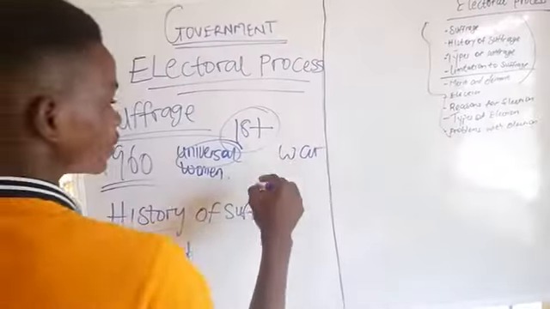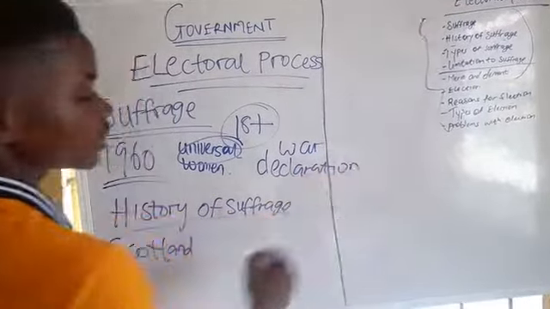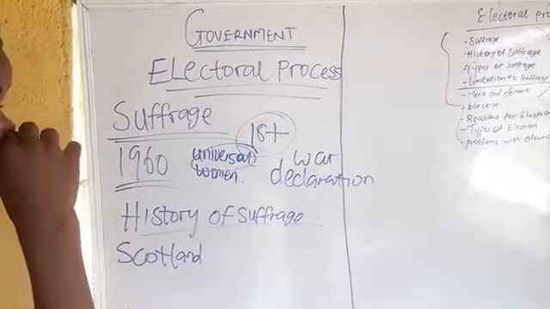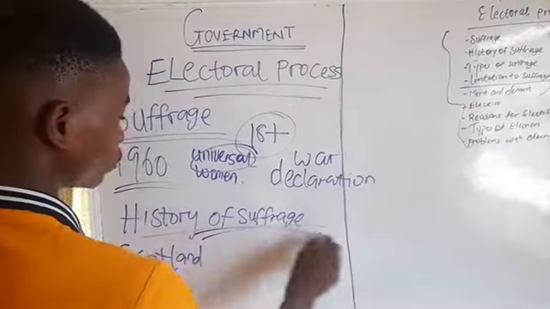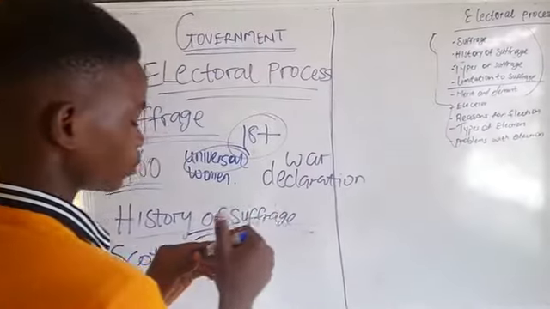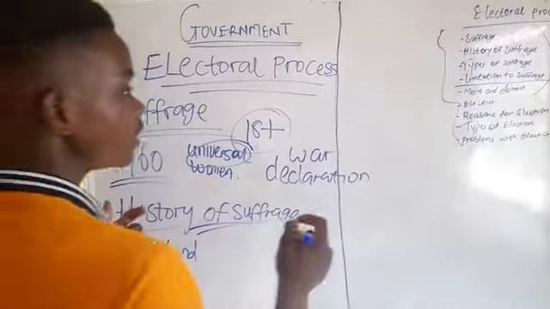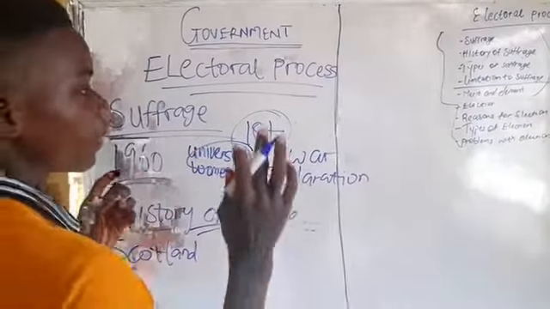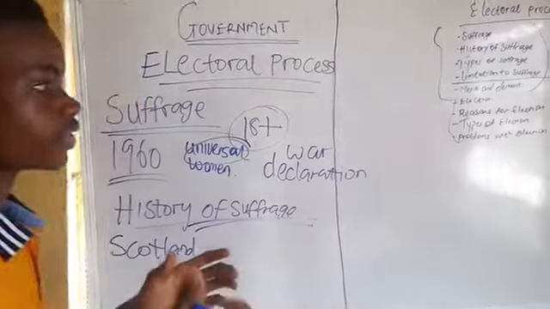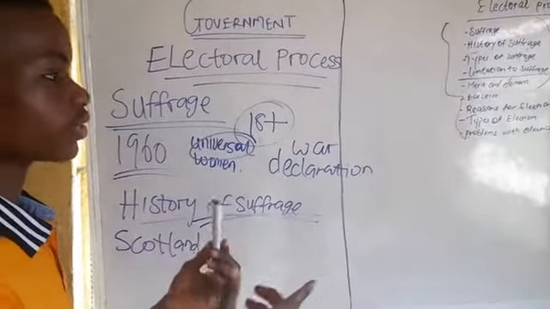Another thing is government declaration. A government declaration is also an order that directs a certain group of people not to vote. It can also hamper the use of suffrage in a country. There are also demerits and merits to suffrage in the electoral process. The merit is that it helps individuals make their decisions for their leader. Individuals can easily make decisions on the kind of leaders they want, the criteria that they put on their leaders, and what to expect of their leaders.